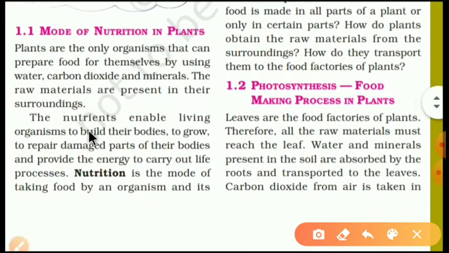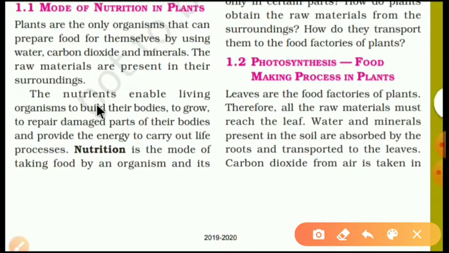Let's go further. The nutrients enable living organisms to build their bodies, to grow, to repair damaged parts of their bodies and provide the energy to carry out life processes.